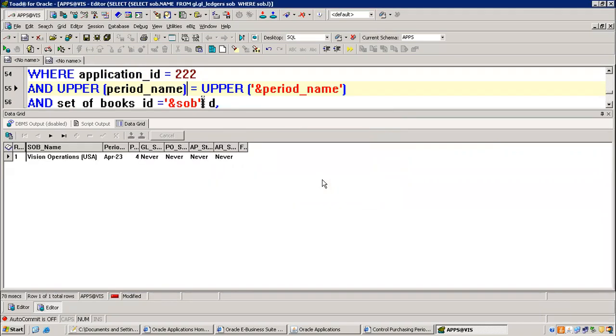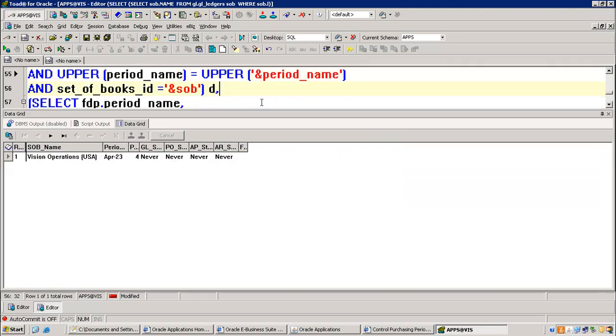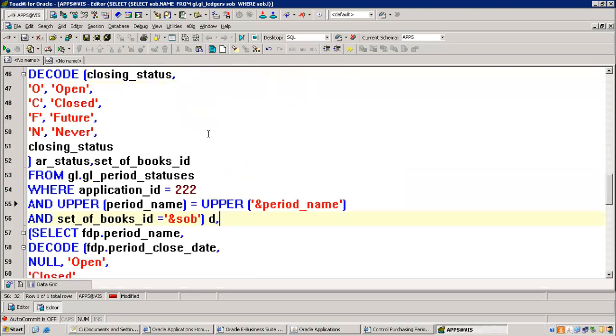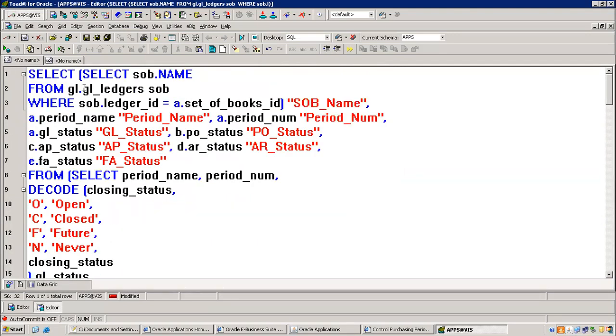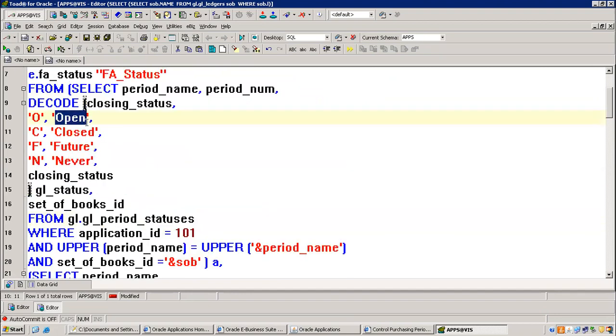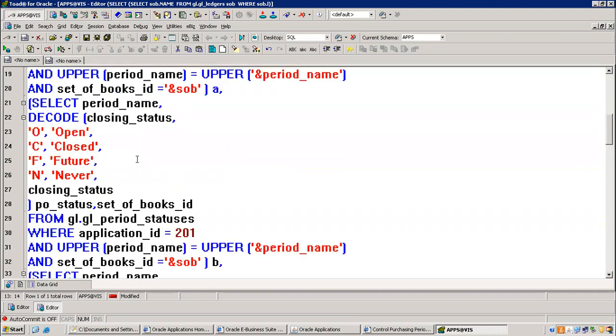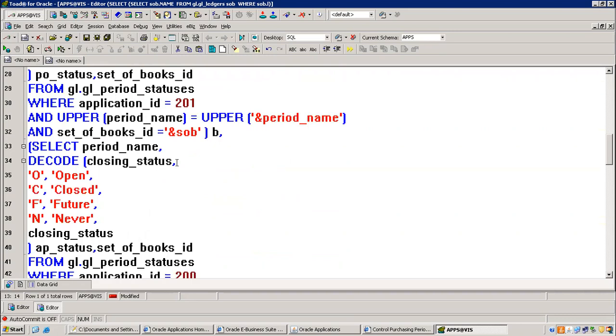So if you search for AR for the month of April, you can see no single period is open in any month. So this is a good option here. Just check once how many tables we have used. GL ledgers, Vision Operations. Next is period statuses. How many period statuses do you know in GL? These are open, closed, future, never. These are all the values you need to remember. And in the same way, is any other new table used here?